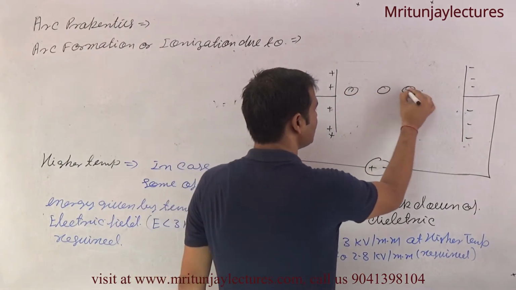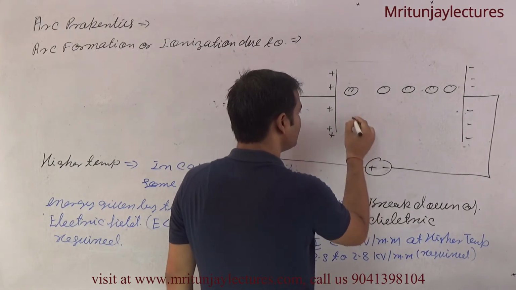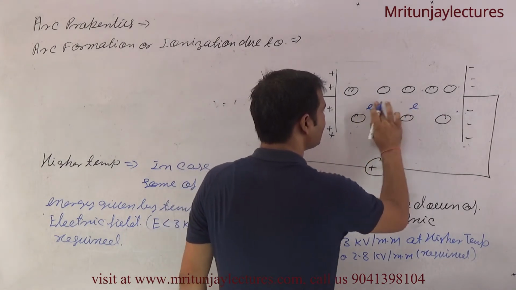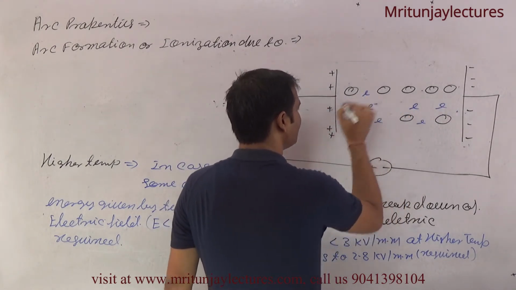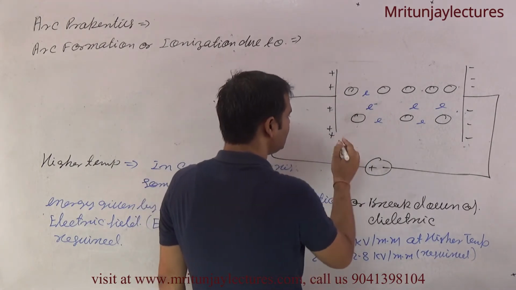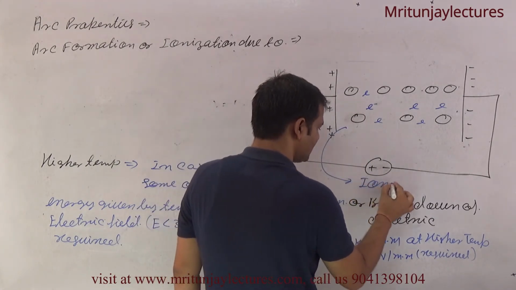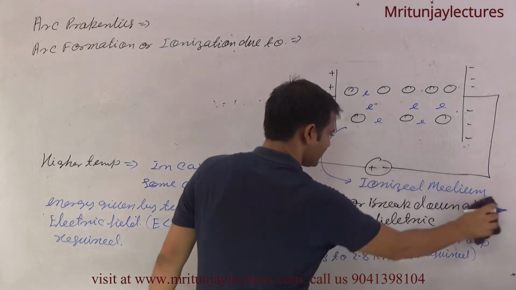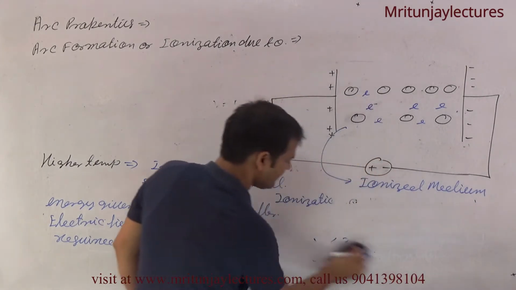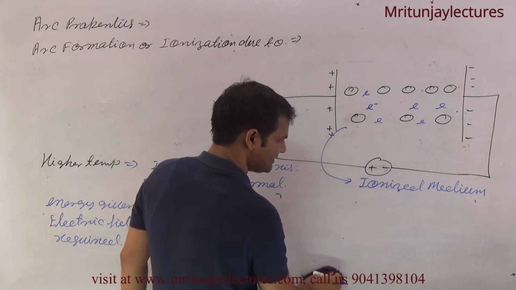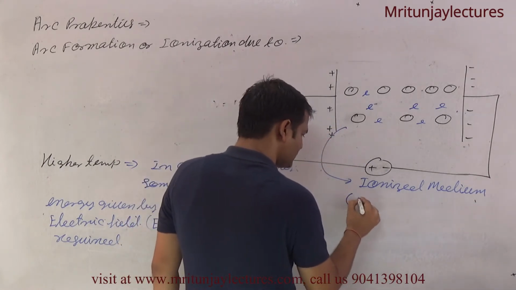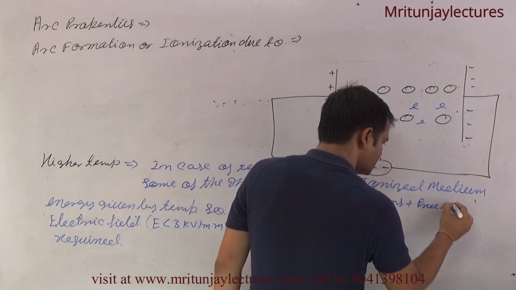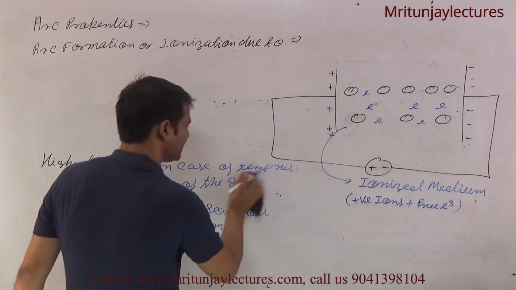Most of the neutral atoms are converted into free electrons, like this one. This is called ionized medium. Ionized medium means where free electrons and positive ions are present, positive ions plus free electrons. Clear?